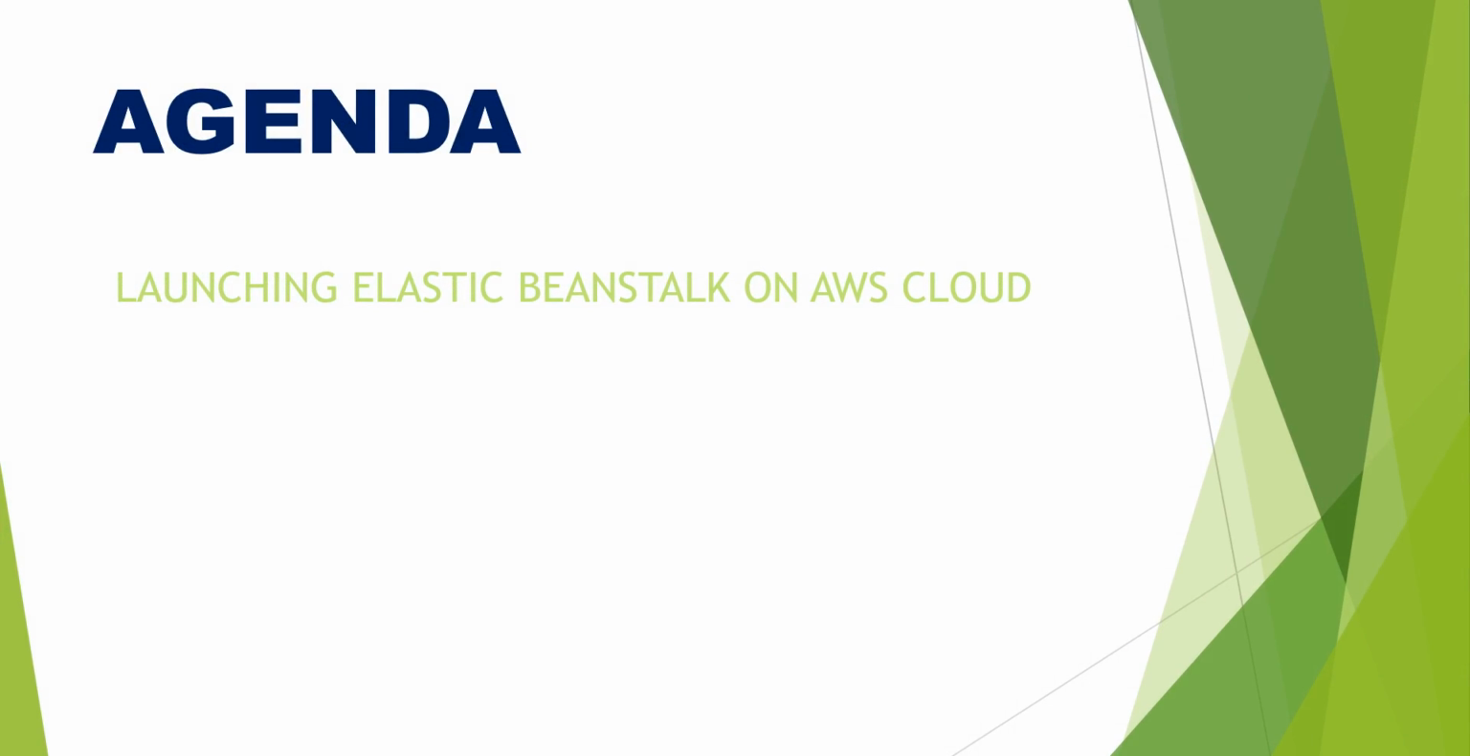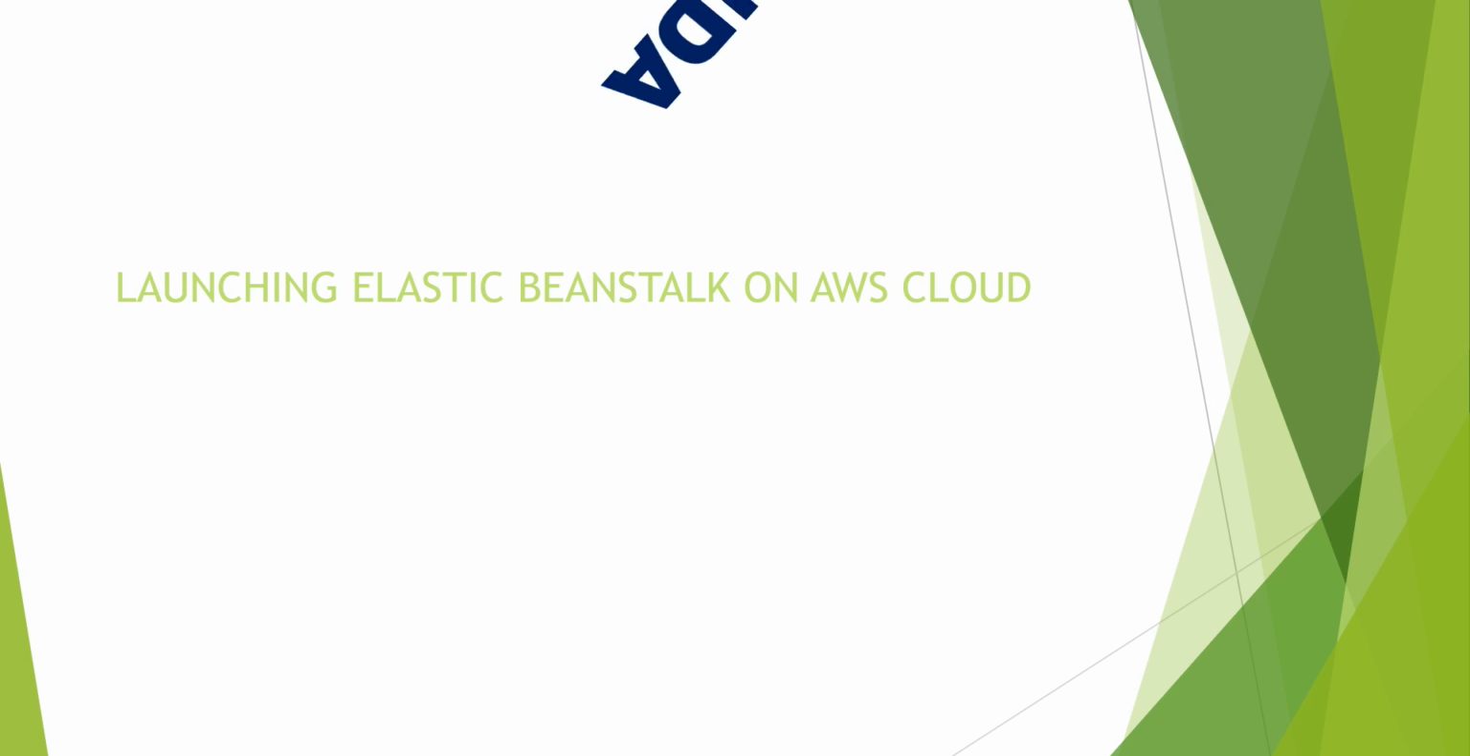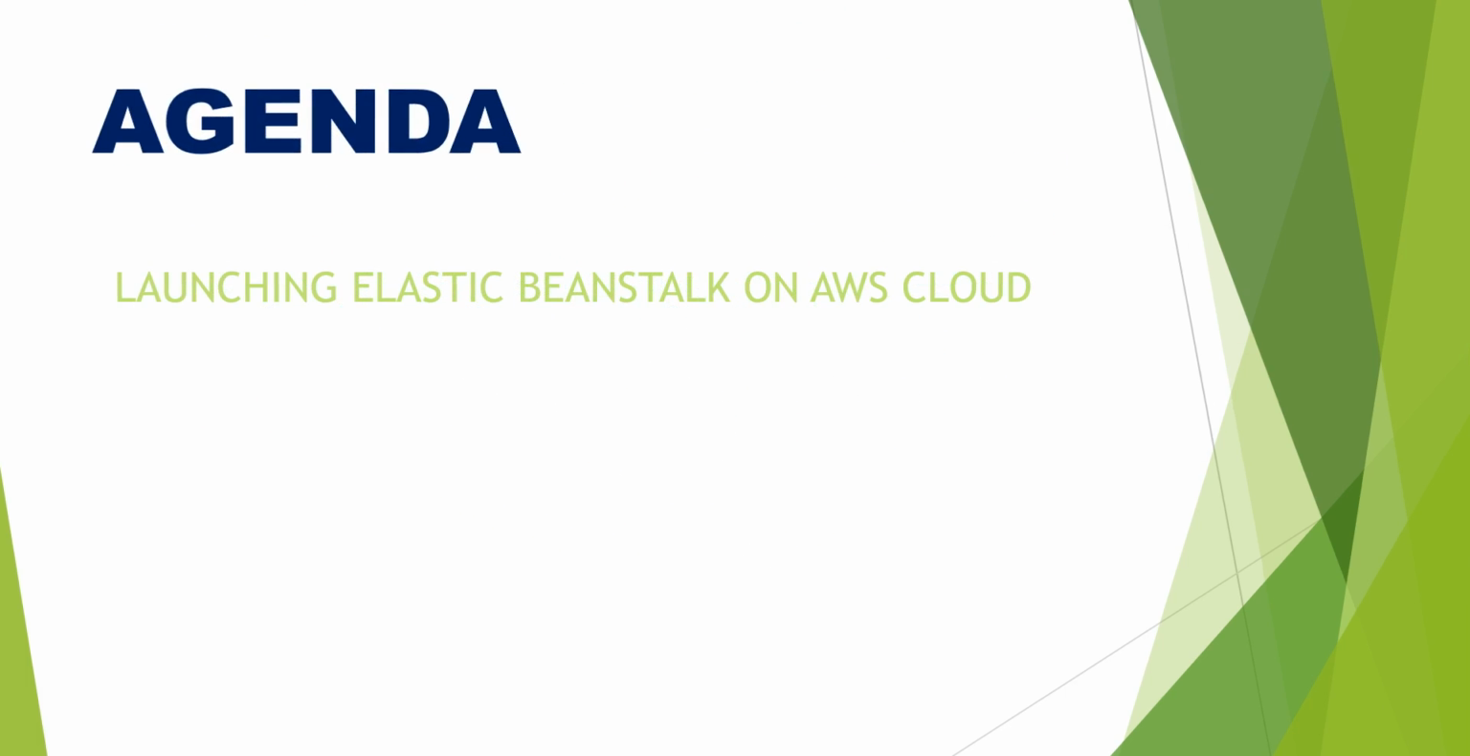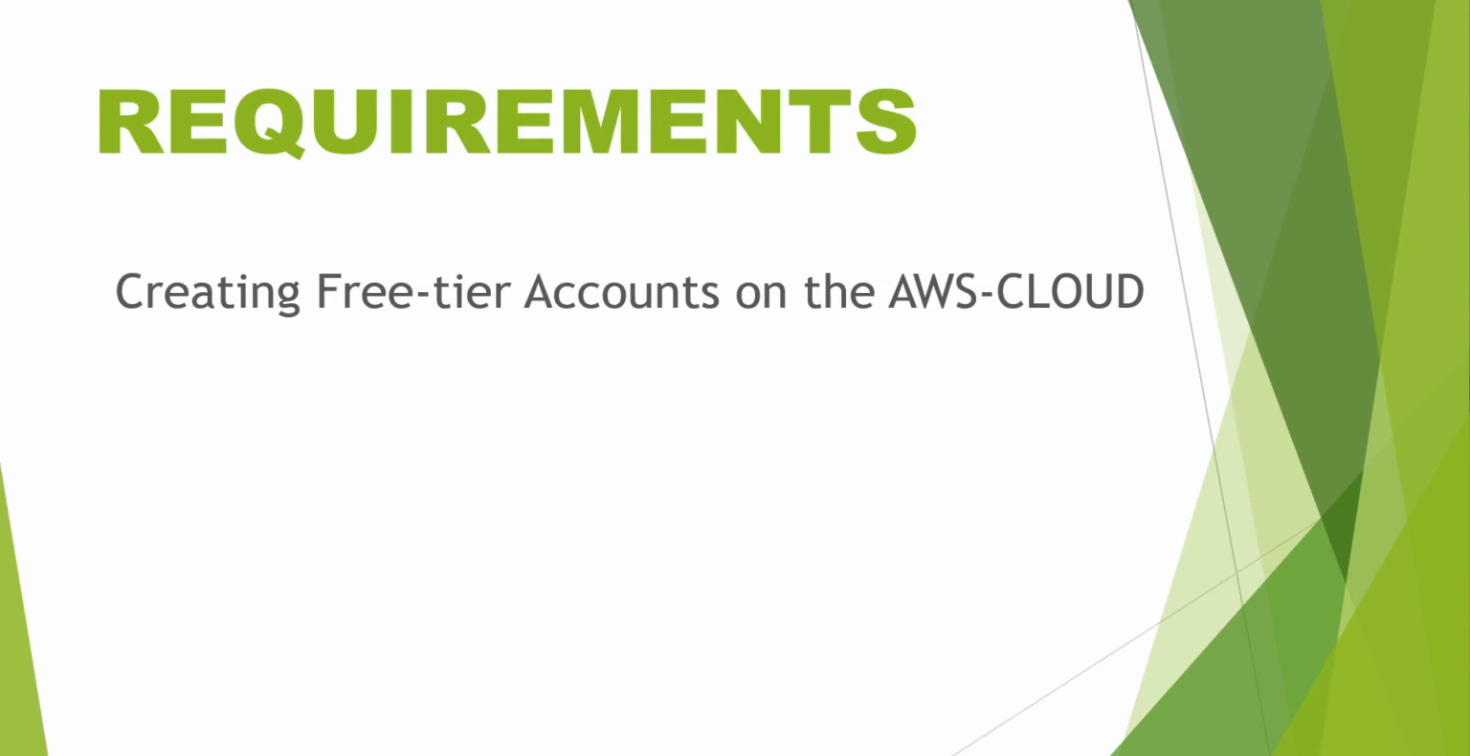So the agenda is, as the name implies, I am going to launch Elastic Beanstalk. In the previous one I launched EC2, but today Elastic Beanstalk. So what's the difference? You need to understand this one. A slight difference, but there must be a difference. Watch this one. What are the requirements, as with the previous one? For each and every service you need to have a free tier account on AWS for 1 year.